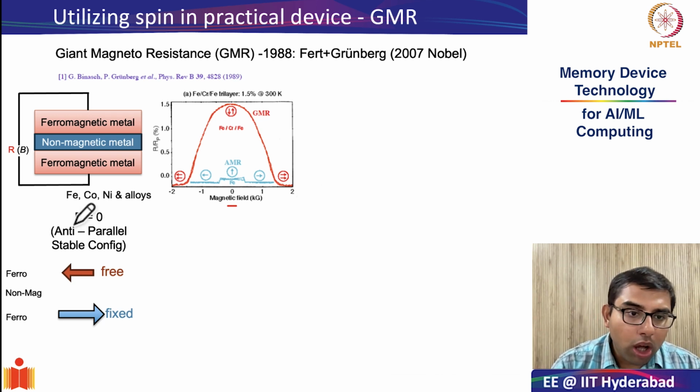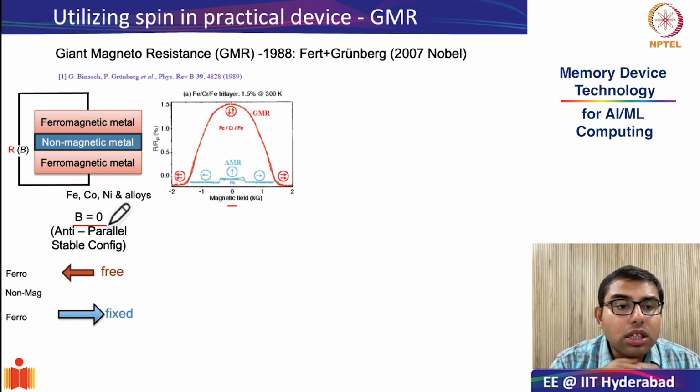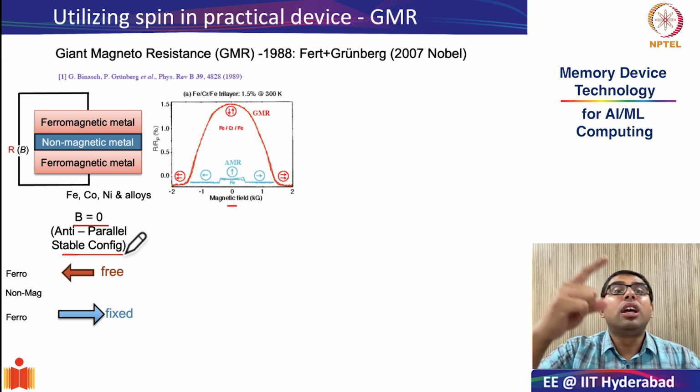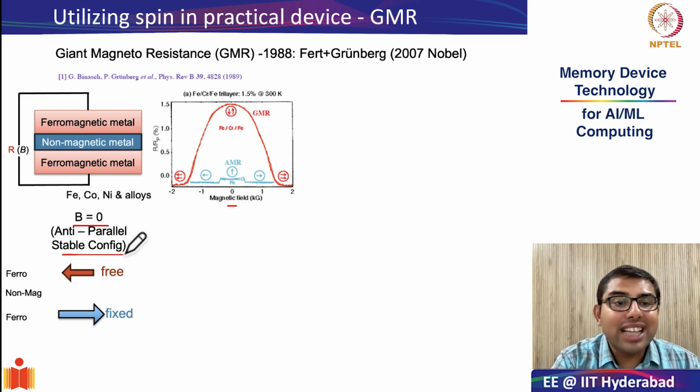So at zero external magnetic field, it turns out that the stable configuration is one in which the magnetizations of the two ferromagnetic layers are opposite to each other.